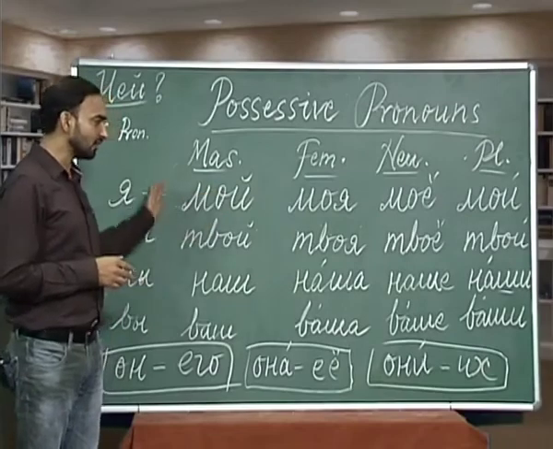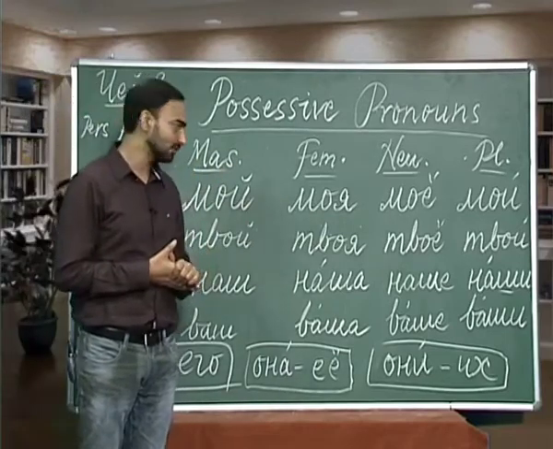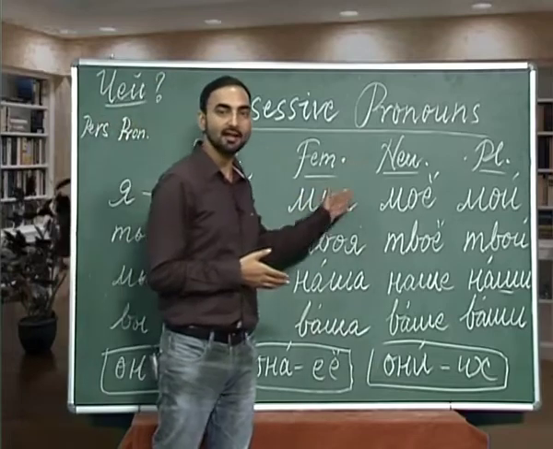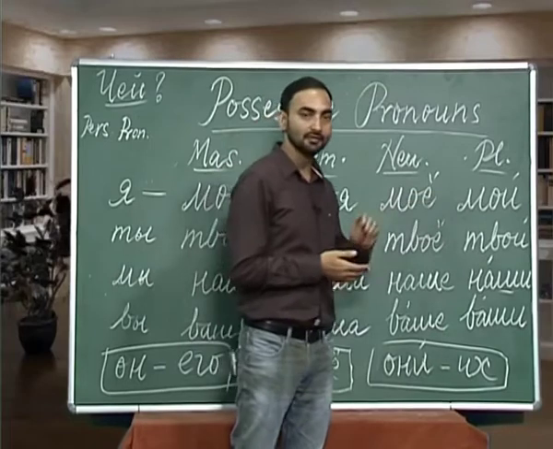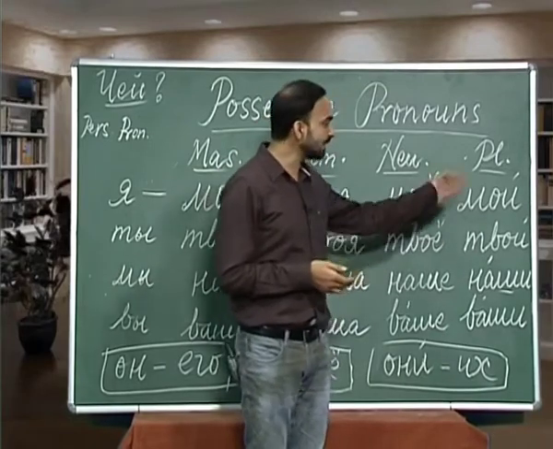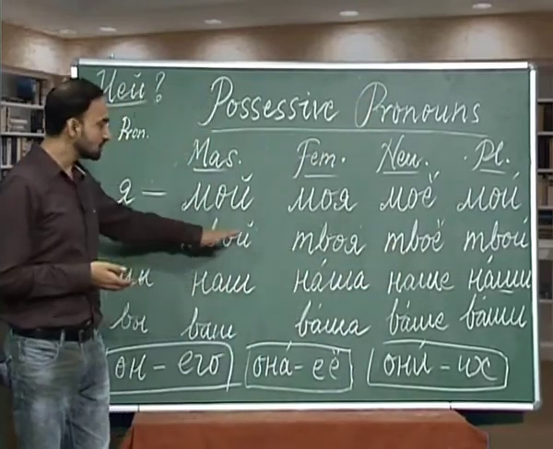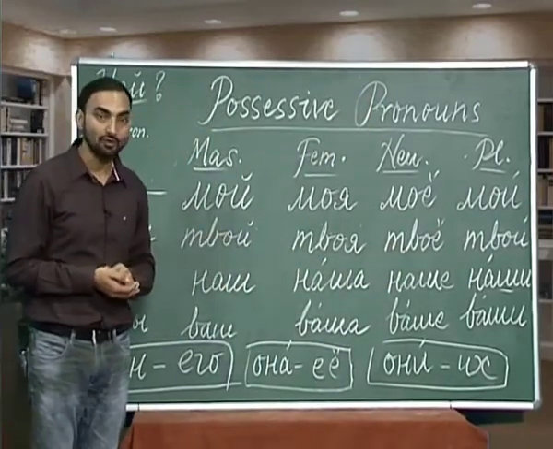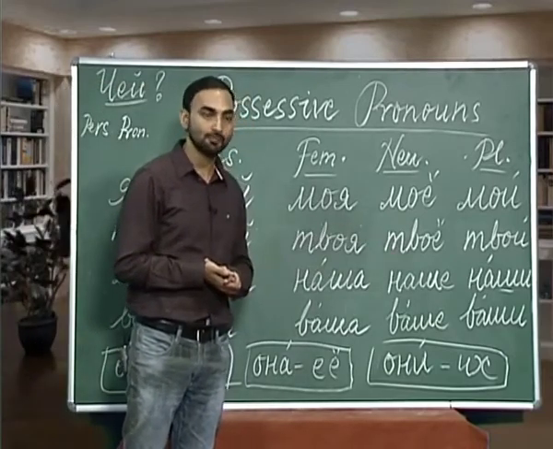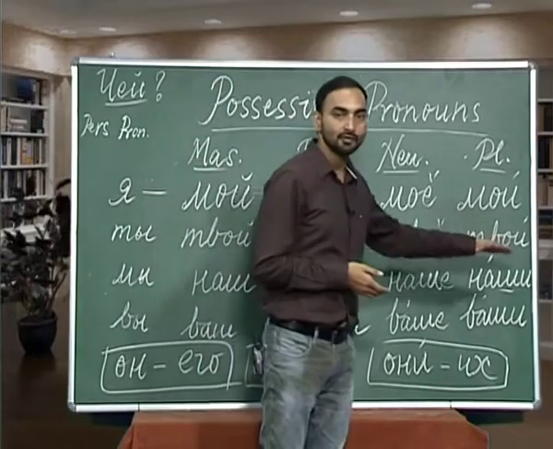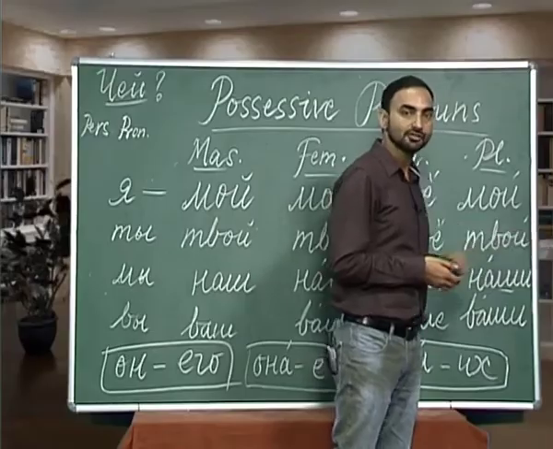Let us quickly revise all of them once again. Eta moi dom, this is my house. Eta maya simia, this is my family. Eta mayo pismo, this is my letter. Eta mai chisi, this is my watch. Eta twoi dom, this is your house. Eta twaya chitraj, this is your notebook. Eta twayo pismo, this is your letter. Eta tvai chissi, this is your watch.